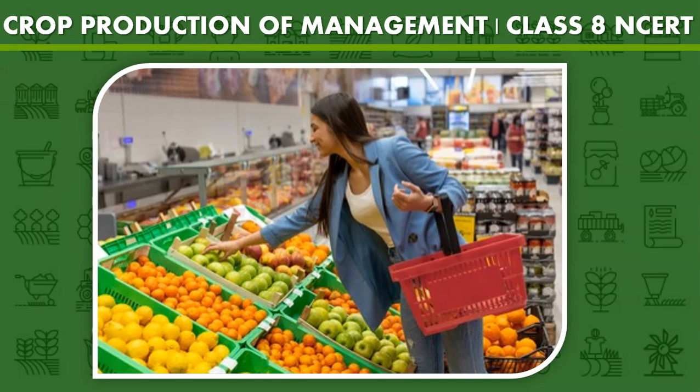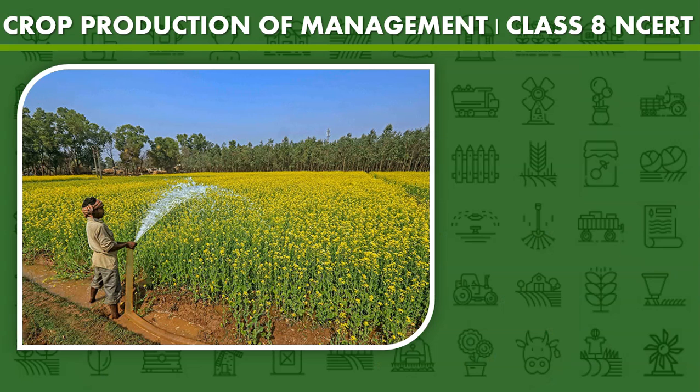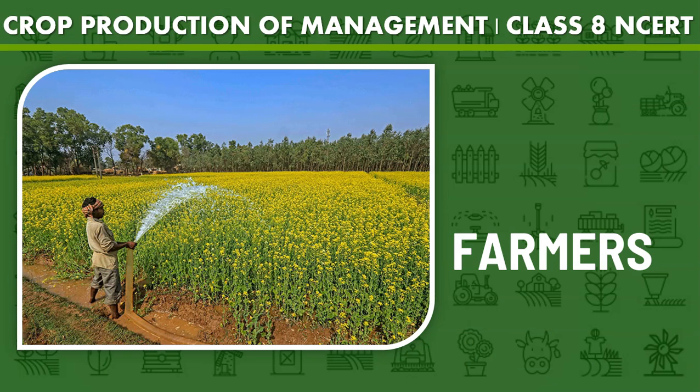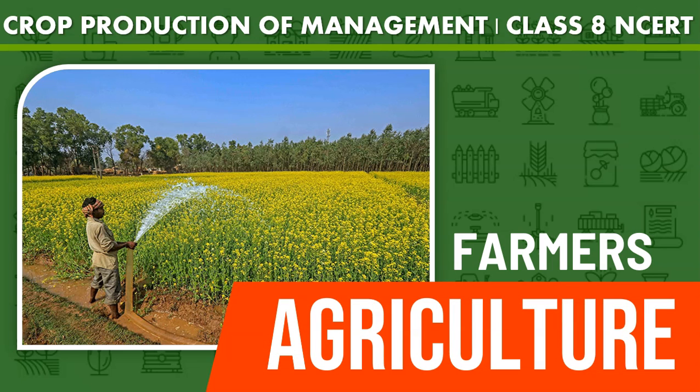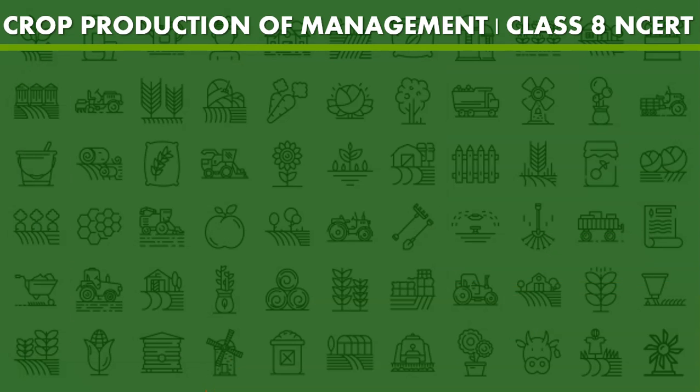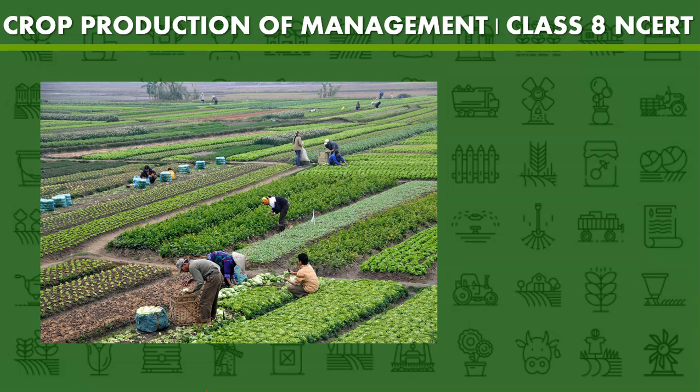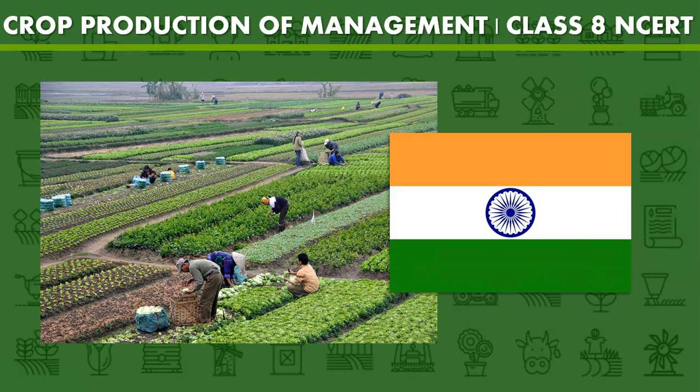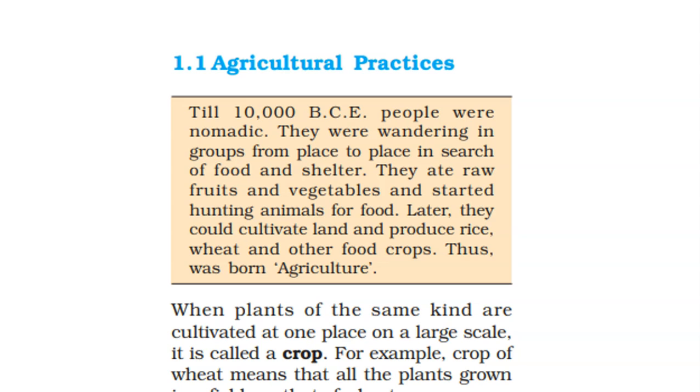So nowadays we don't even have to grow food, we can just go to our market and pick out our food. When farmers grow food on a large scale, it's called agriculture. So agriculture, its definition, is the process in which food is grown on a large scale for food and commercial purposes. In this lesson we're going to be learning about agriculture in India. Let us start with 1.1, agricultural practices.